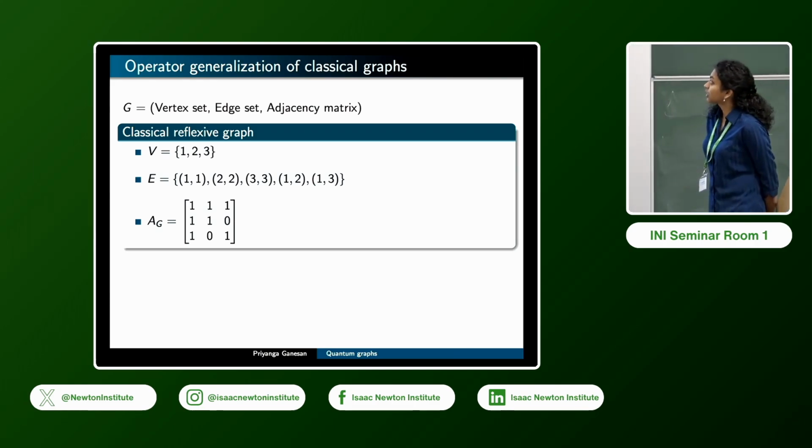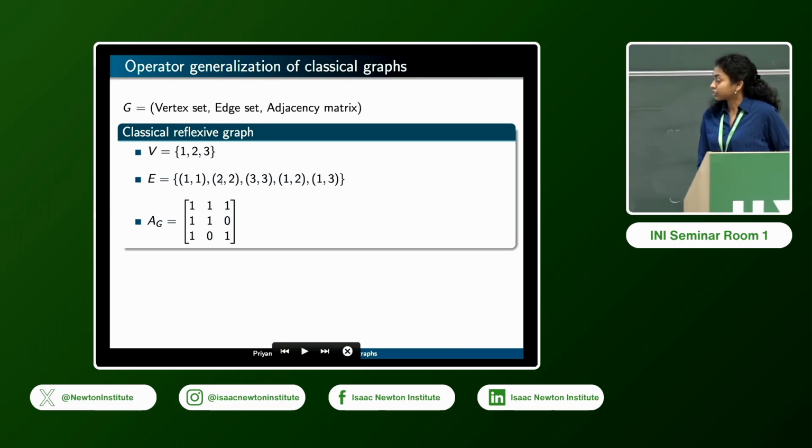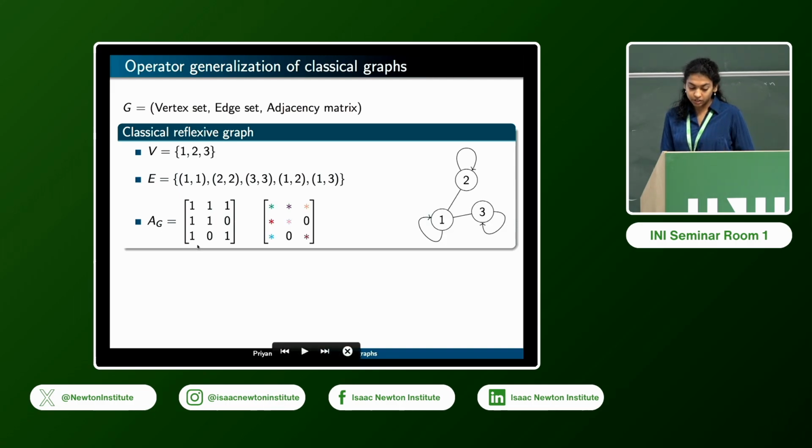So let's say we have a classical graph on 3 vertices. The vertex set is 1, 2, 3. And I'm going to assume that my graph is reflexive and undirected. So the edges are given by some tuples, which are unordered pairs. And the structure of the graph can be represented using an adjacency matrix, which has entries 0s and 1s, where the positions of the 1s represent an edge on the graph, and 0s represent a non-edge. So this is the actual graph, and this is the adjacency matrix associated with this graph.